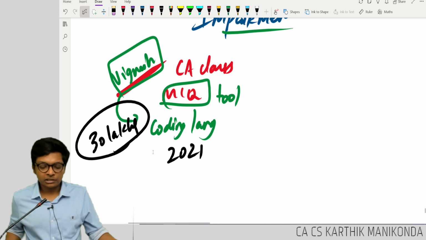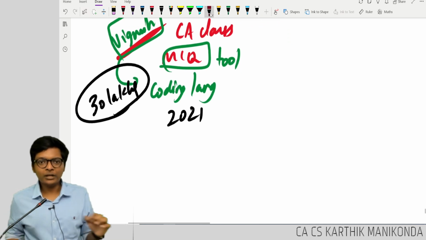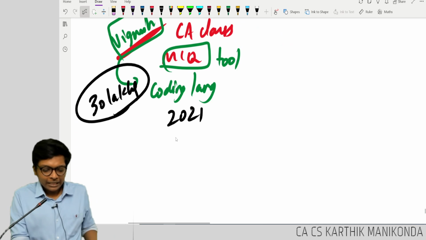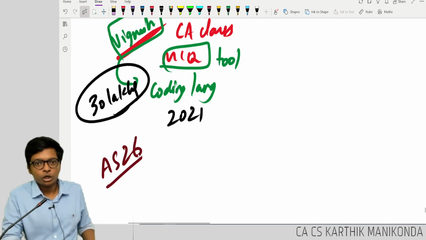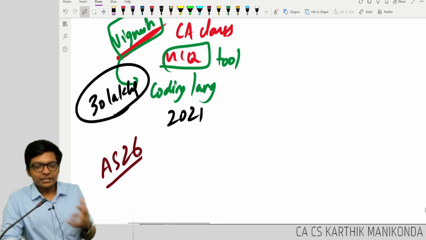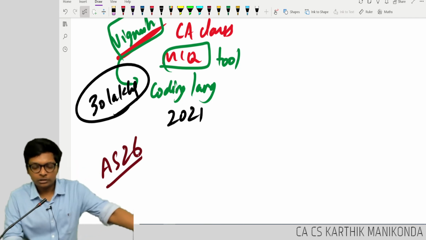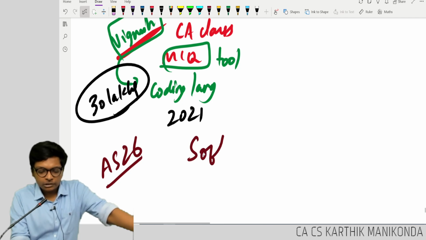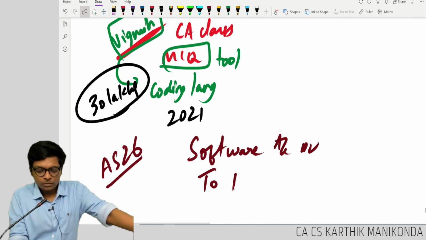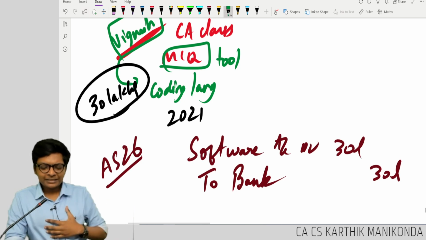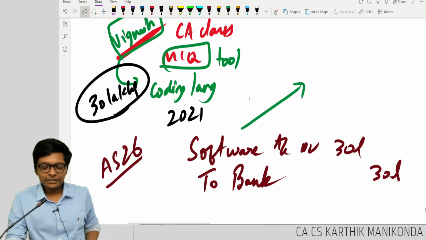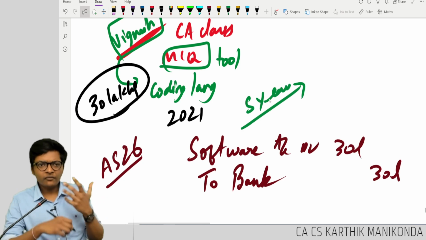Now what is happening next? He created an intangible asset as per AS 26 and he proved that this software can do what he wants. So the entry he will pass is 30 lakhs, and he believes this intangible asset will be depreciated over 5 years.